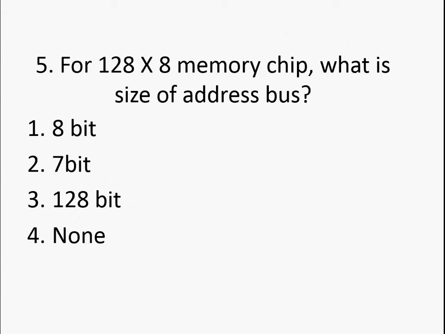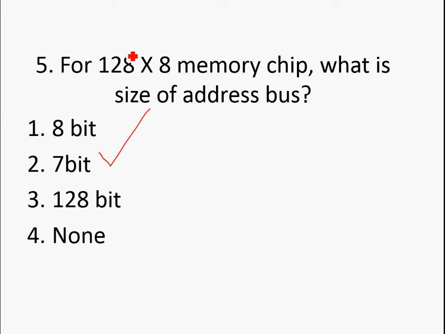Now question 5 is, for a 128 by 8 memory chip, what is the size of the address bus? So what's its size? The correct answer is 7 bit. Okay, how will it be 7 bits?